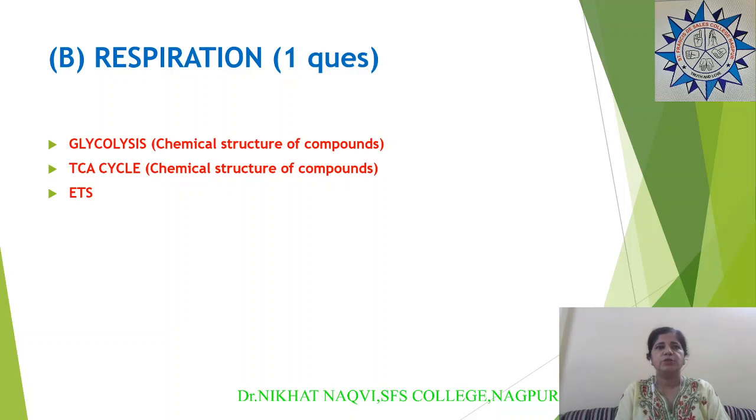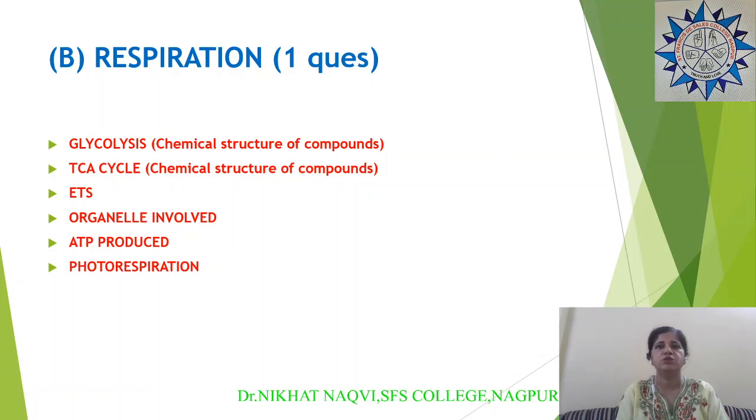Then there have also been questions on ETS, where you should know the correct order, and where the electrons are passing through, from coenzyme Q to cytochrome B to cytochrome C in the pathway. Then you should also know the organelles involved, like in mitochondria which part is involved, where the cycle is taking place. You should know how many ATP are produced at each step, whether ATP is being broken down or synthesized in each step of each cycle, and then how many total ATP, and how those 38 ATP are coming.